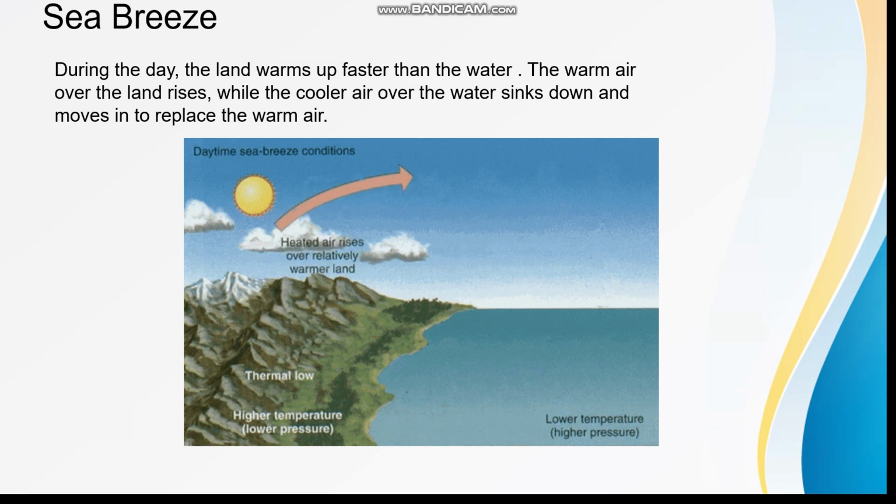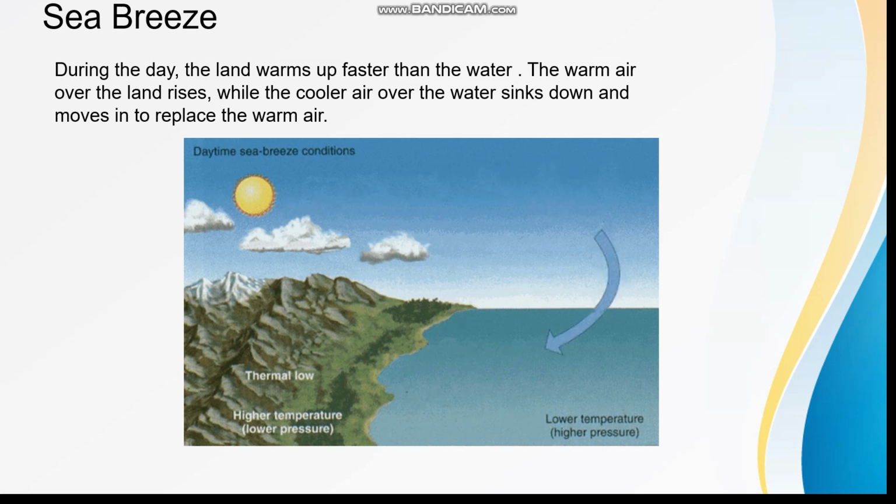Land and water get heated in a different manner. Water takes more time to warm up, whereas land takes less time comparatively. Also, land is able to retain the heat for a shorter time than the water.